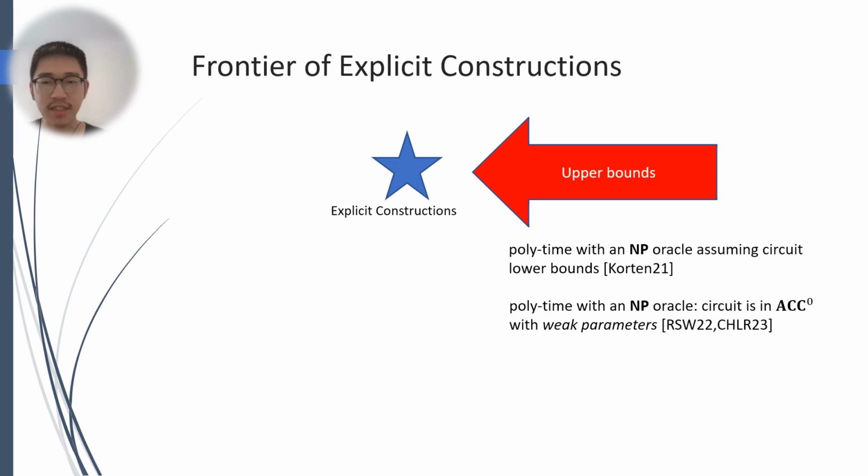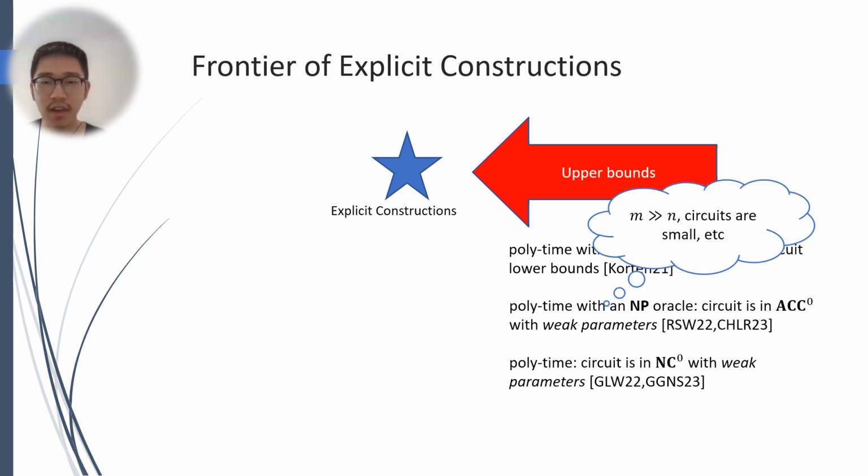Moreover, if we consider ACC0 circuits with weak parameters, a sequence of work shows that there is an unconditional polynomial time algorithm with an NP oracle to solve both range avoidance and remote point. Furthermore, if you consider a very weak class, NC0, with very weak parameters, you can even solve it in polynomial time. Here, weak parameters mean some additional constraints, such as the output length being much longer than the input length and the circuit size being small.